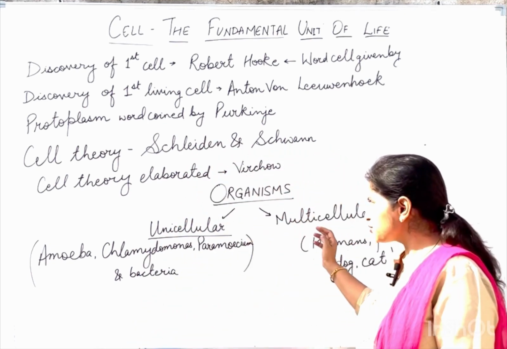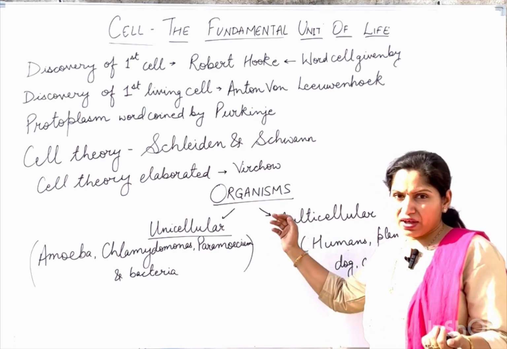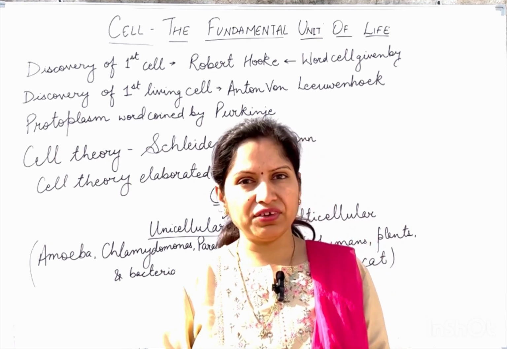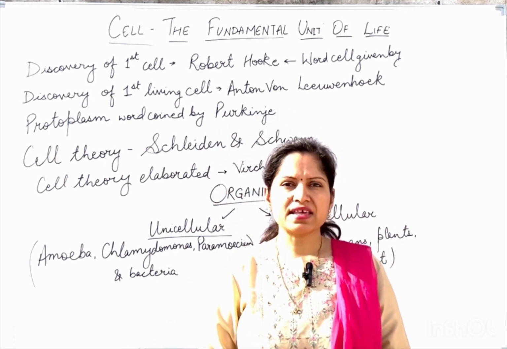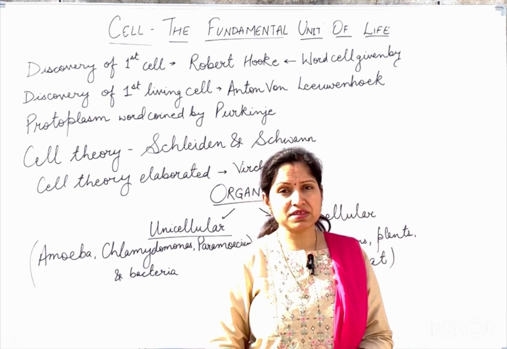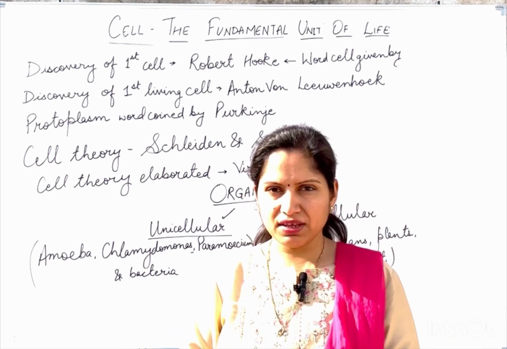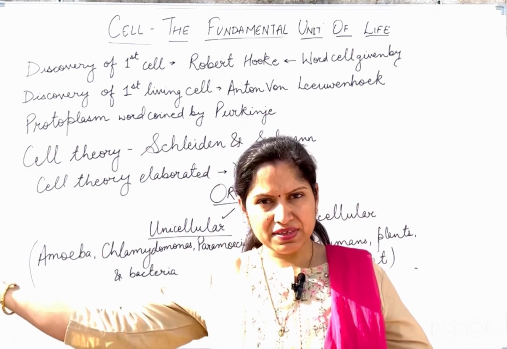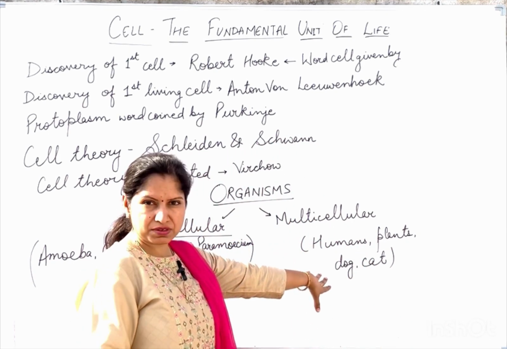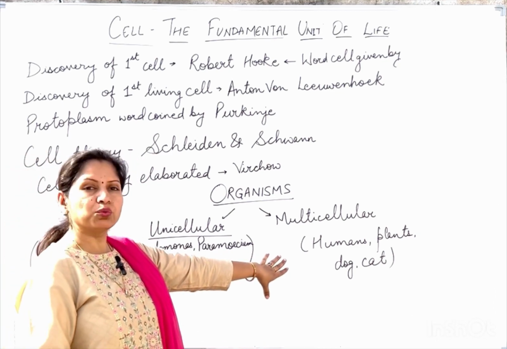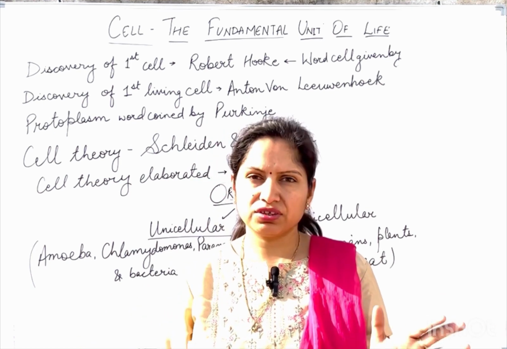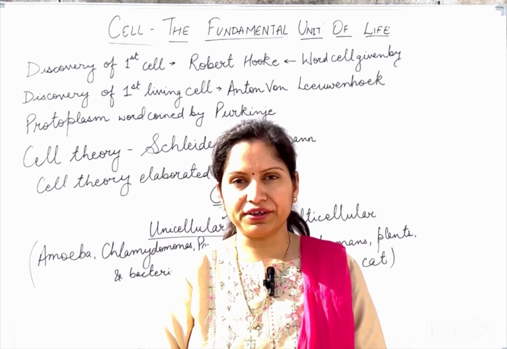Now, the organisms could be divided as unicellular or multicellular based on the number of cells that they have in their body. An organism, if it is having a single cell only, is known as unicellular organism. But if an organism is having many cells like plants, human beings, dog, cat, elephant, tiger, whatever we see around us, all the higher animals, they are all known as multicellular organisms because they are made up of more than one cell. So the organisms could be classified as multicellular or unicellular based on the number of cells that they are having in their body.